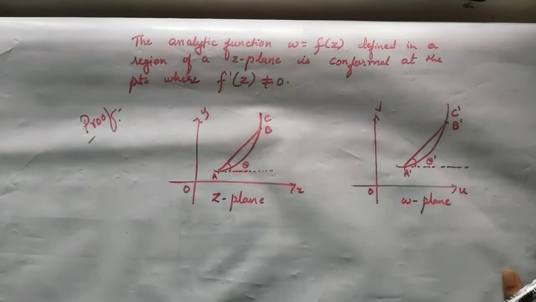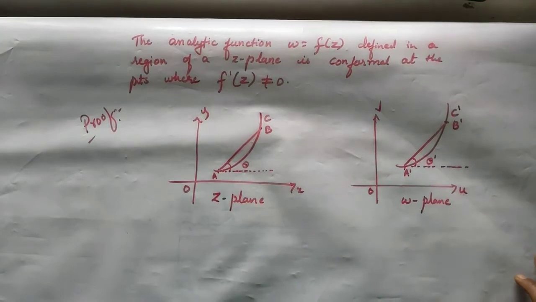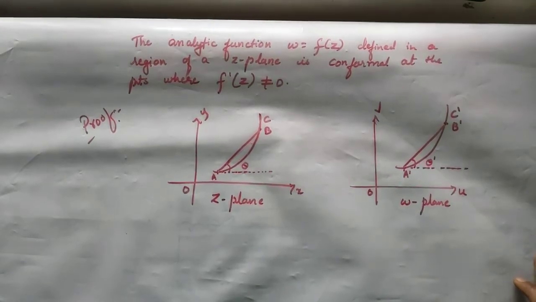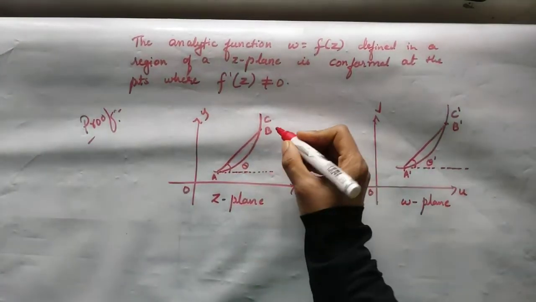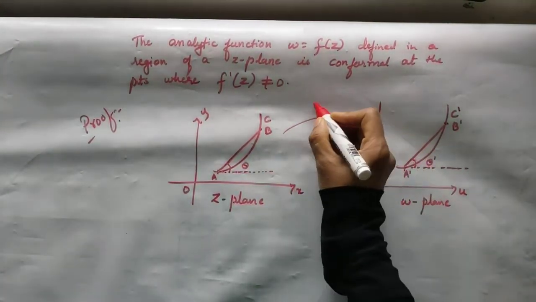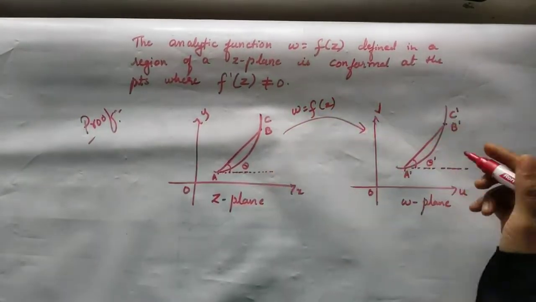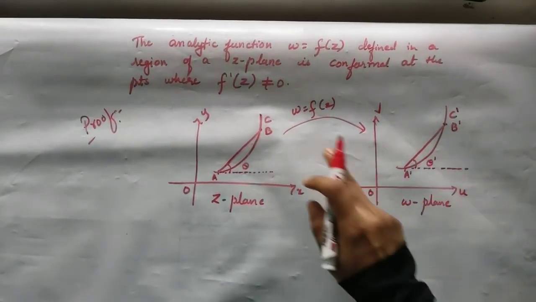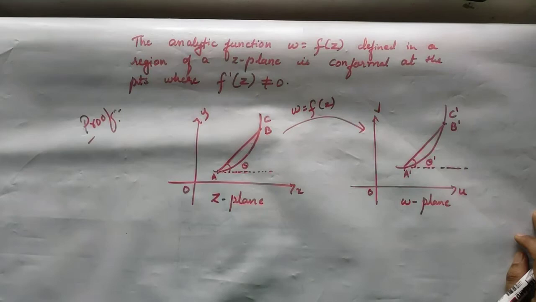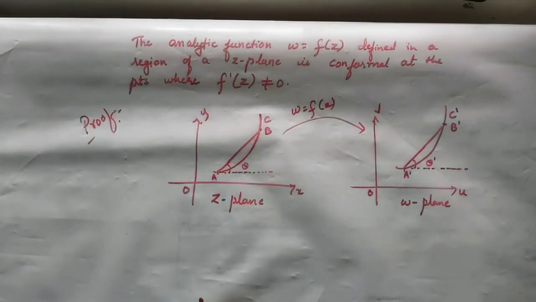So for that, let us consider two planes. One is the z plane and the other is the w plane, as shown in the figure. Now I am considering a curve C in the z plane. Since there is a transformation w is equal to f of z, there will be a corresponding curve, say C dash, corresponding to C under the transformation w is equal to f of z. And I am considering two neighboring points A and B on the curve C.